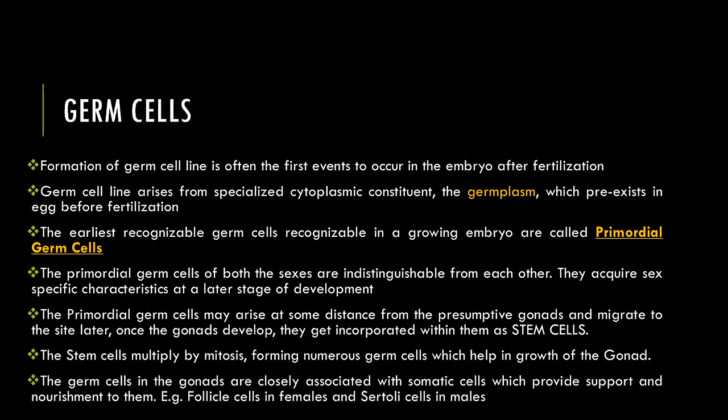Now, let's talk about germ cells. When an embryo is formed, just after fertilization, one of the first events that takes place is the formation of a germ cell line.